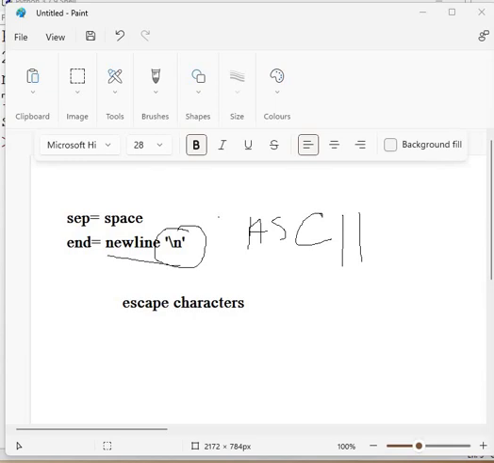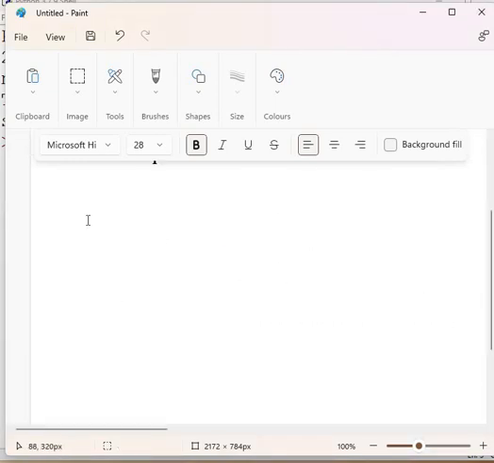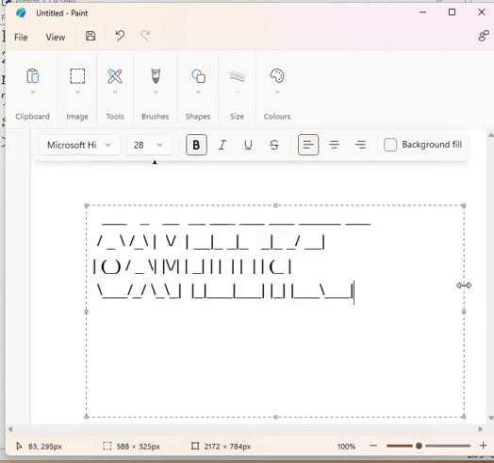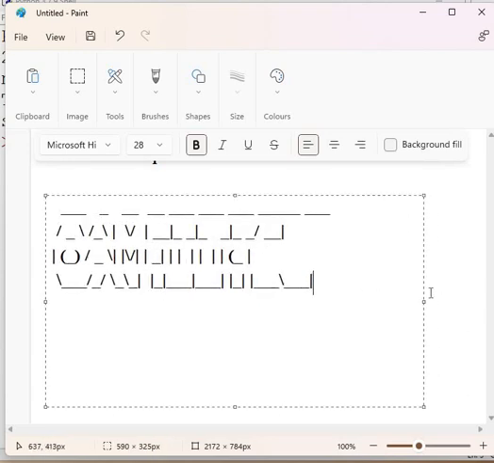So I will show you one. I think I had it somewhere here. Suppose this is what we want to print. I'm using a lot of backslashes here, a lot of underscores and all of that.